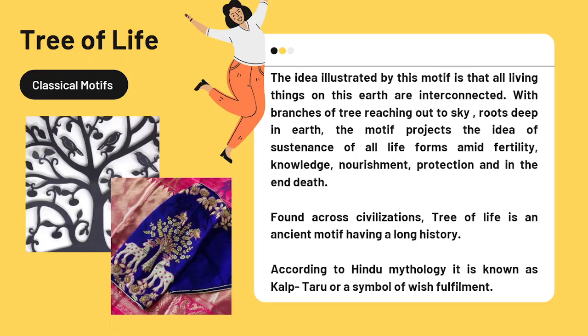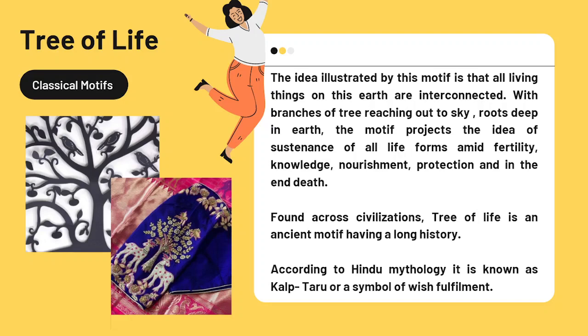So, as you can see here, the motif is a huge tree with widespread branches. It has a lot of flowers on it and birds perched on it, and you can also see animals around the tree. So, the idea illustrated by this motif is that all living things on this earth are interconnected.